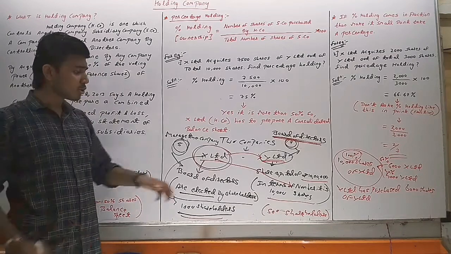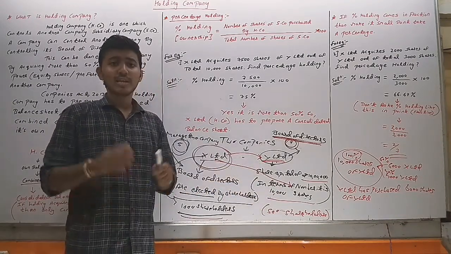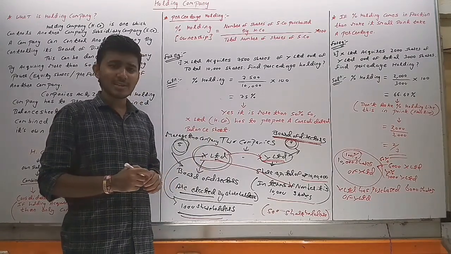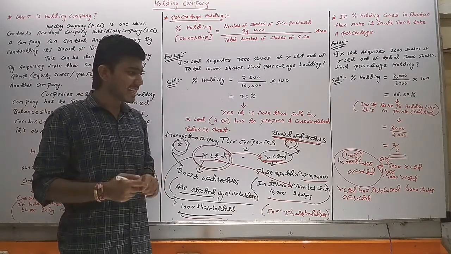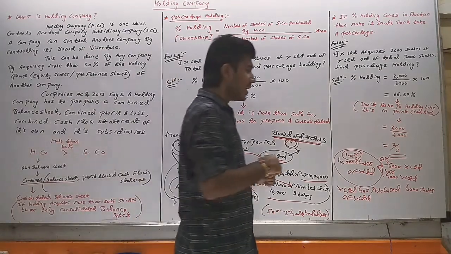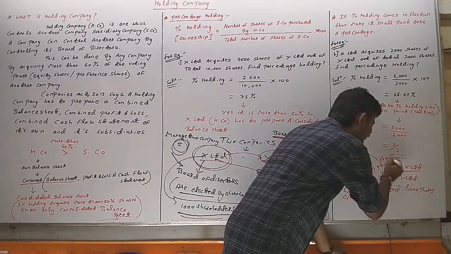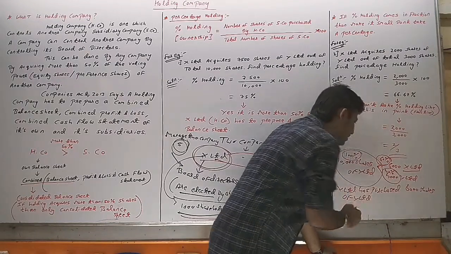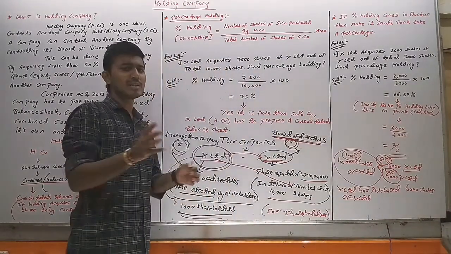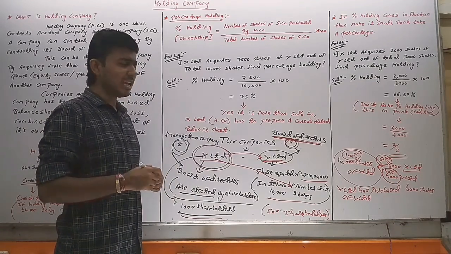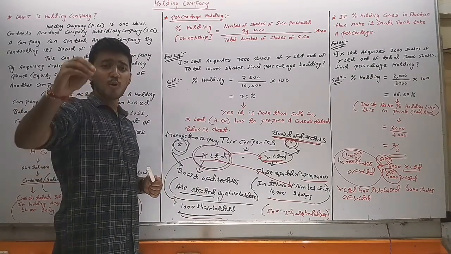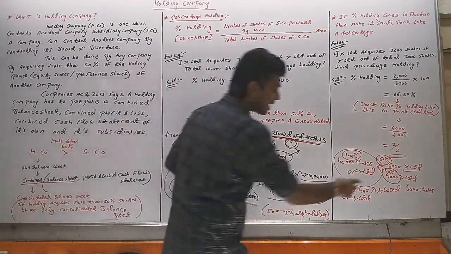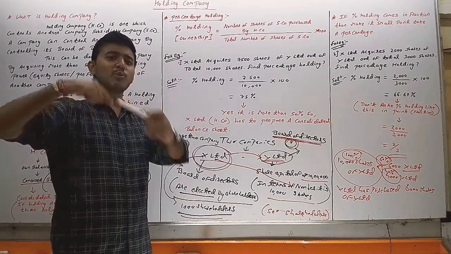It means out of 10,000 shares of Y Limited, 6,000 is owned by X Limited and 4,000 is owned by different shareholders. In terms of percentage, X Limited has 60% shares of Y Limited and 40% is acquired by different shareholders. Here, if any company purchases more than 50% shares of another company, X Limited has purchased how much share? 6,000 shares, and 6,000 shares is more than 50%.